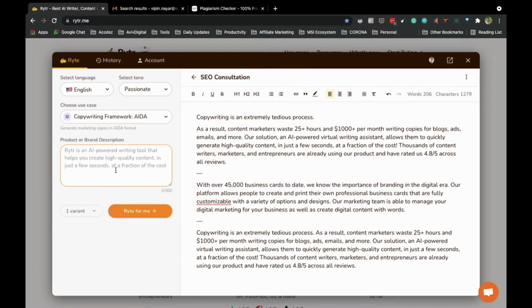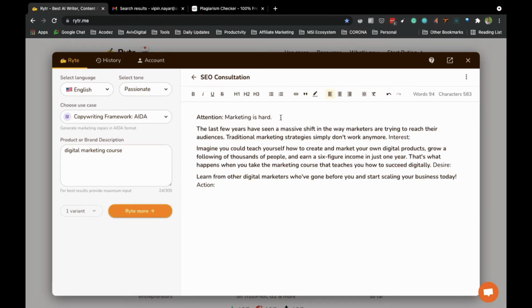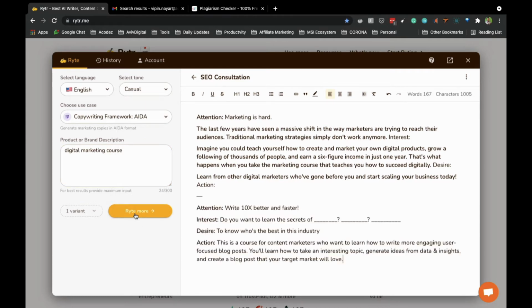Then copywriting framework AIDA. If you are running ads, you can put something like digital marketing course. If you are going to promote a course, you just go here and create one variation of this. Attention: marketing is hard the last few years, so you can see how they have created this AIDA section. Then choose whatever tone you want, like casual. When you create a casual tone, you can see, 10x better and faster.